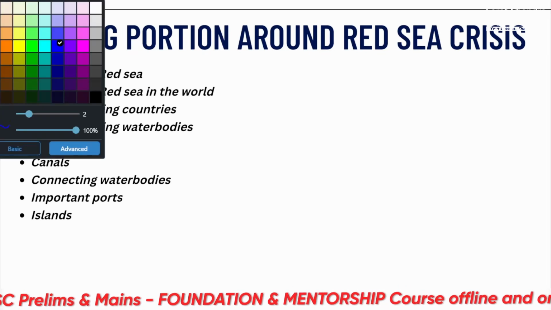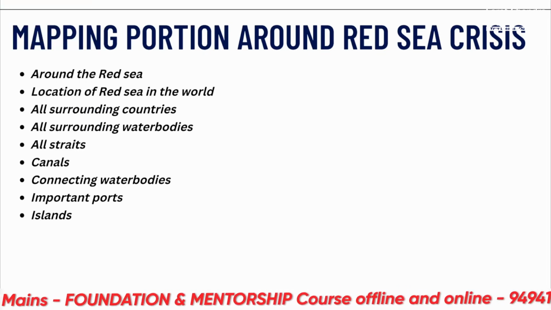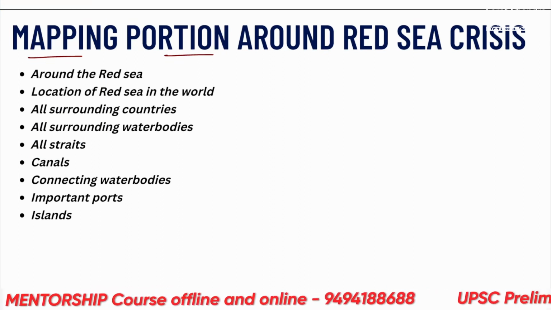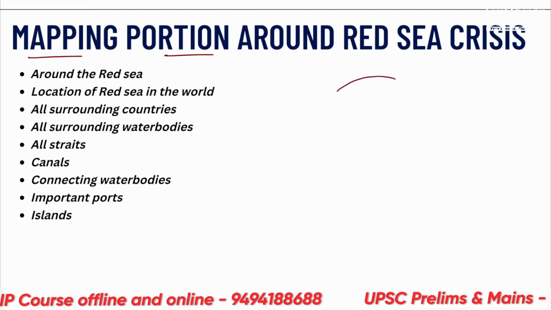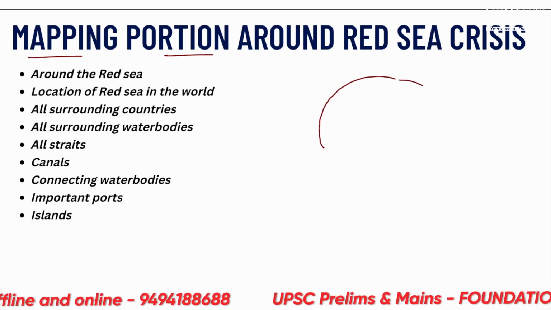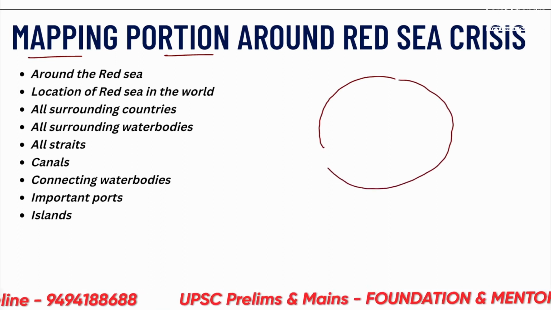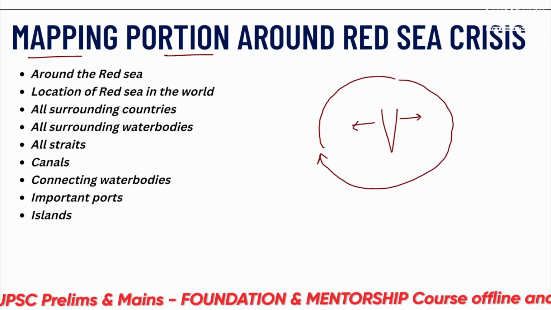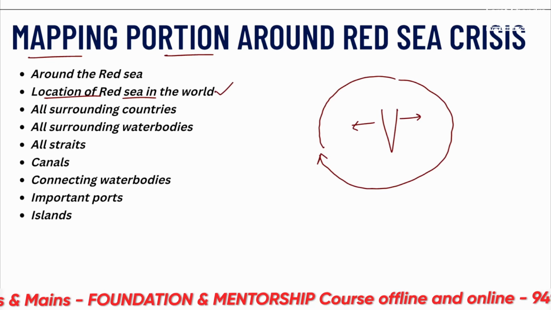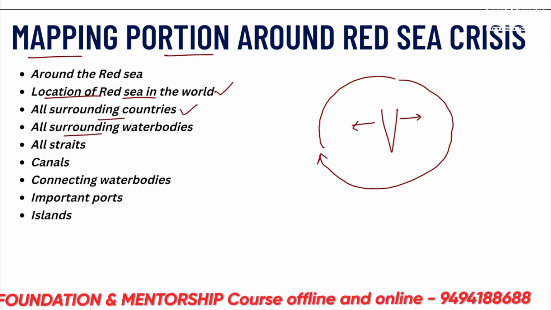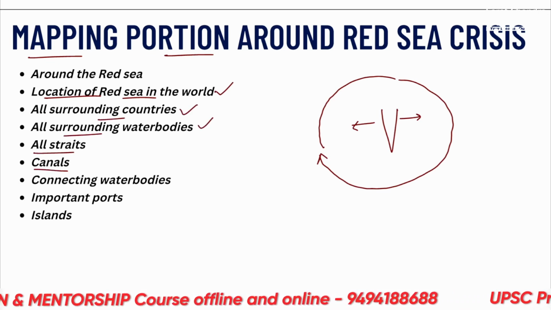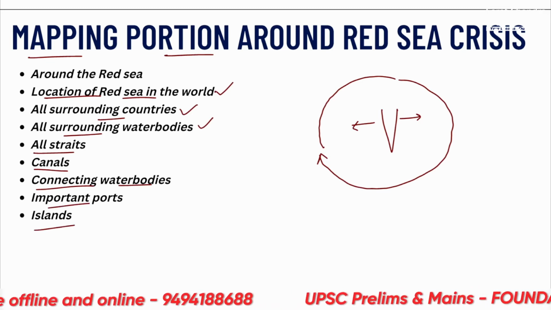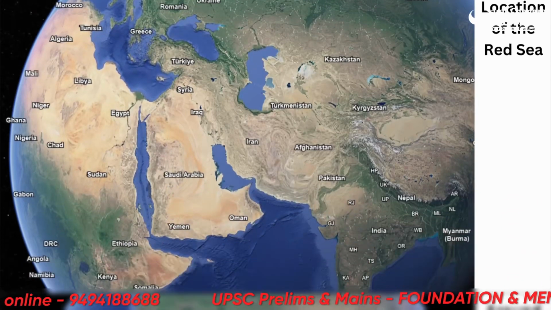Now let's see what are the important portions here. What is important in the mapping portion around the Red Sea? First of all, we need to see the area around the Red Sea that we are talking about completely. What lies in and around the Red Sea? If we take this as a circle and this as the Red Sea, then what is here? What is here? Second, the location of the Red Sea in the world. All surrounding countries, all surrounding water bodies, all straits and canals connecting water bodies, important ports and any islands if there are. So let's move forward and see the first thing.